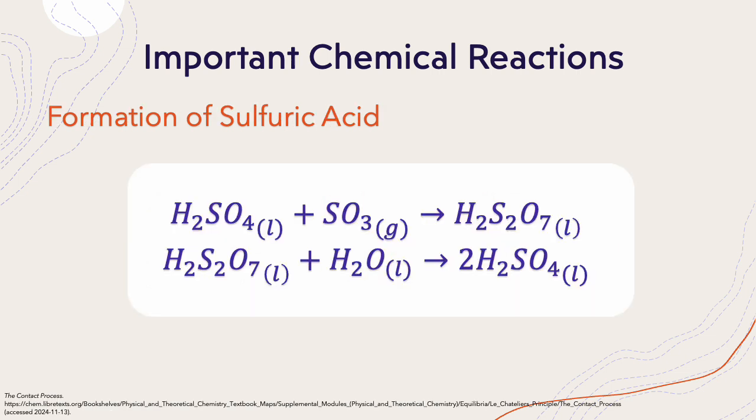Another important reaction is the formation of sulfuric acid from fuming sulfuric acid or oleum. This is one of the most important industrial reactions in the contact process, the modern industrial method of producing sulfuric acid. Sulfuric acid is used in a variety of applications, from fertilizers to the purification of petroleum, making it a very important reaction.